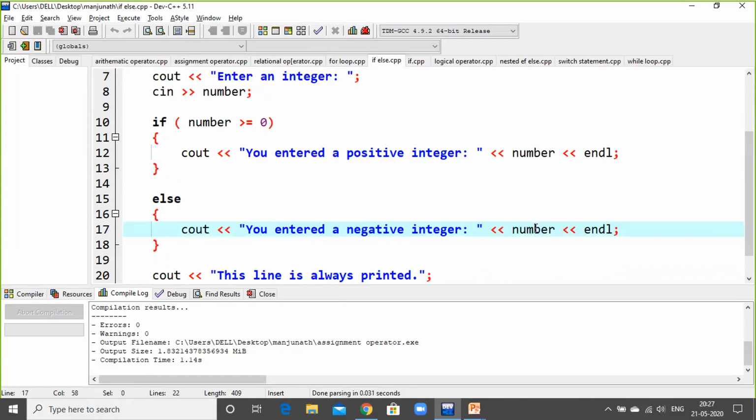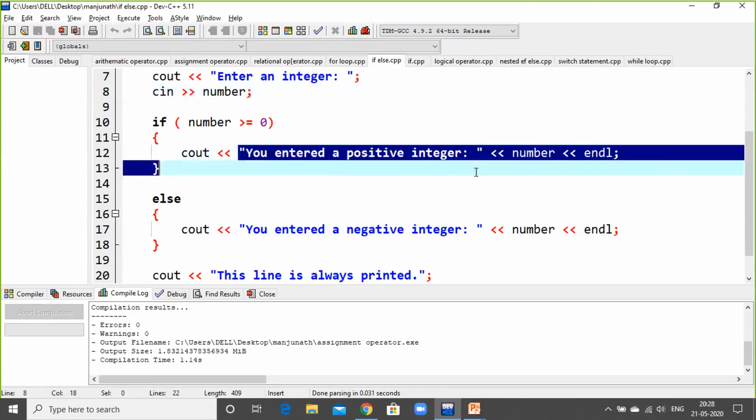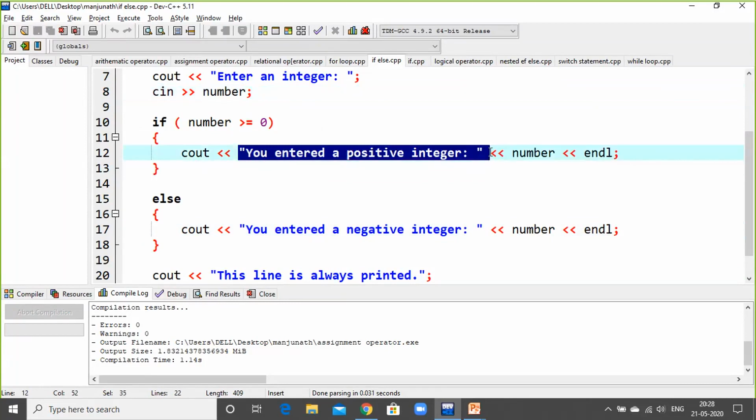Again, the number is invoked from here: whatever number the user inputted in cin. The compiler will check whether the number is positive or negative. If it is positive, the first statement will be printed. If the condition is false here, then automatically the second condition will be taken care of.